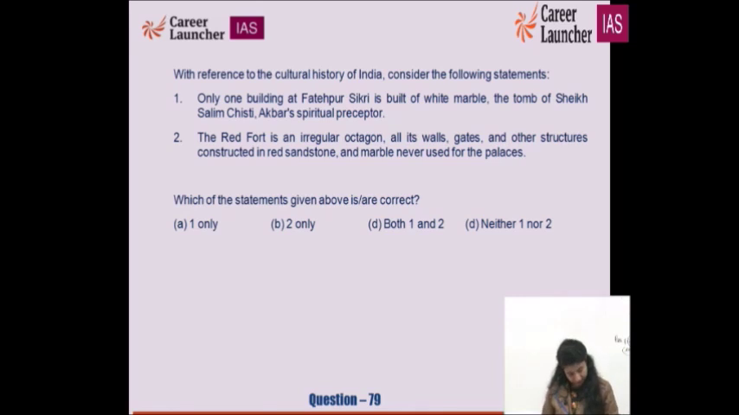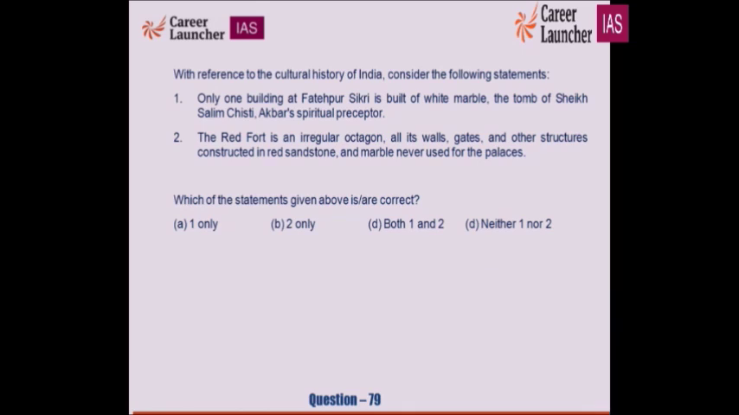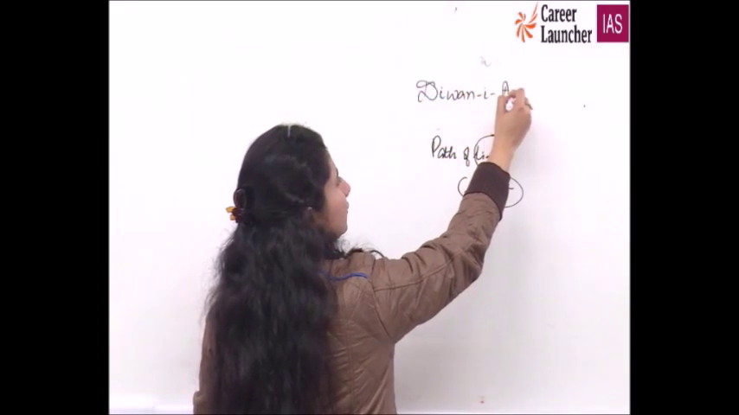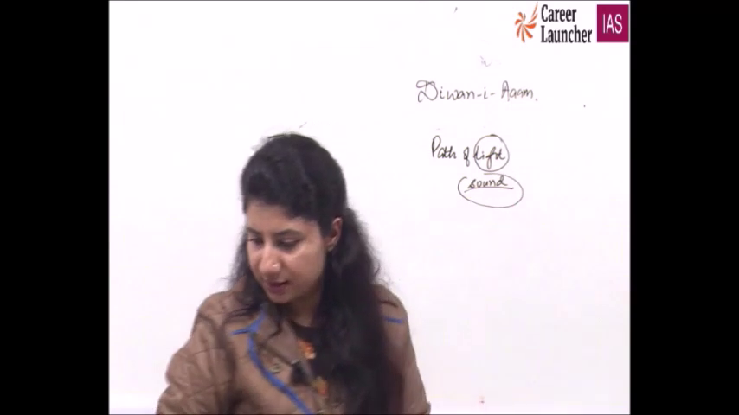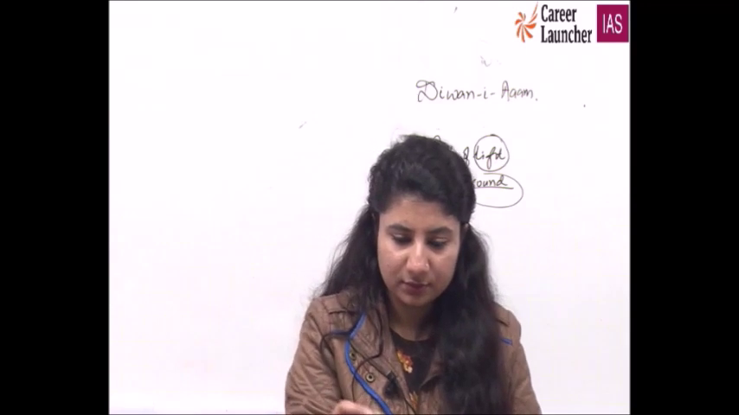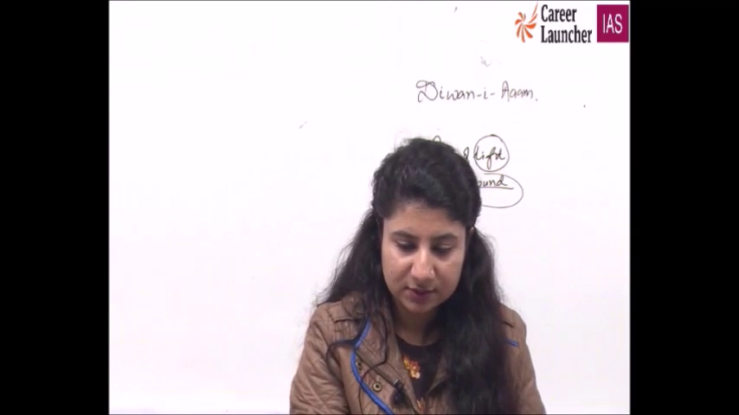Question number is your 79, I suppose. Correct? Yes. So marble was for Diwan-e-Aam for canopy. The canopy itself, it was made of marble. So second statement is wrong. The first statement is 100% correct. Which of? Diwan-e-Aam. So even in Red Fort, we can say that. Fine. Octagon, 8 sides. This statement is correct.